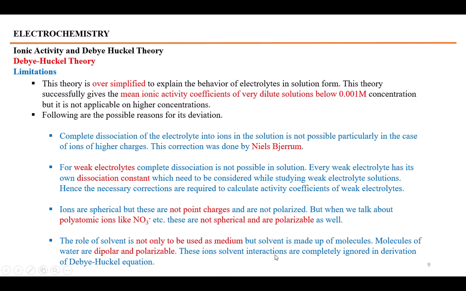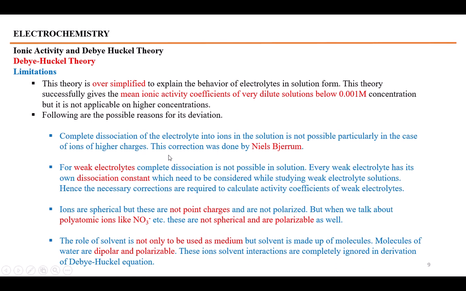These ion-solvent interactions are completely ignored in the derivation of Debye-Huckel theory. The solvent also makes interactions with the ions, and the polarizability of the solvent due to ions must be considered. These are a few limitations of this Debye-Huckel theory.